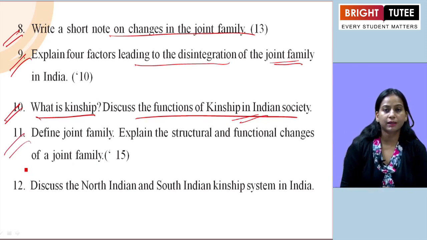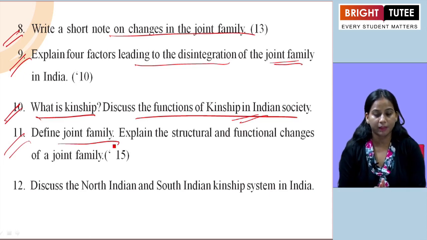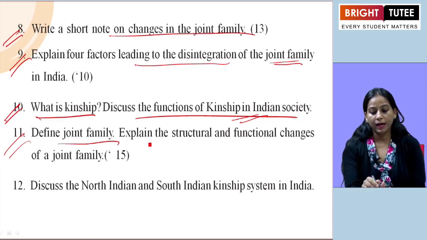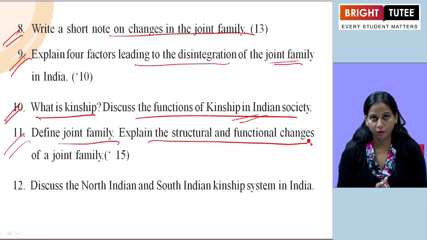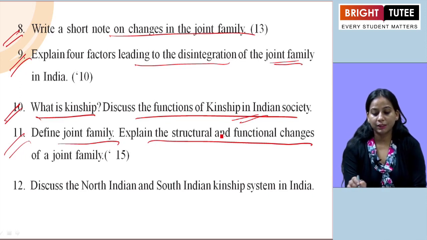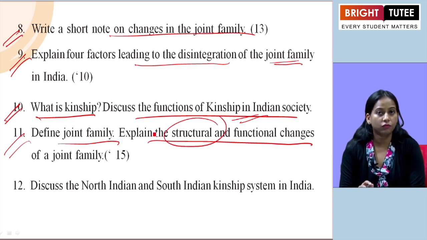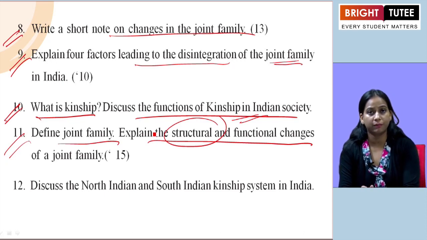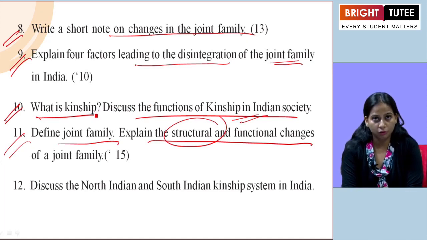The next one we are taking, what defines the joint family, that we have already discussed. You have to give the meaning of the joint family here, and the structural and functional changes of the joint family. If we talk about the structural changes leading to change in the joint family, we can mention here differential earnings of brothers generating tensions in the household.